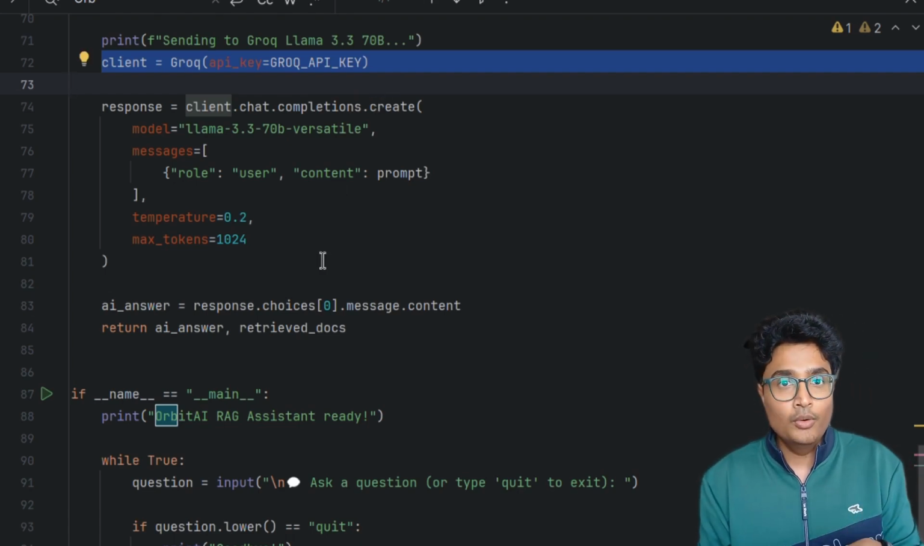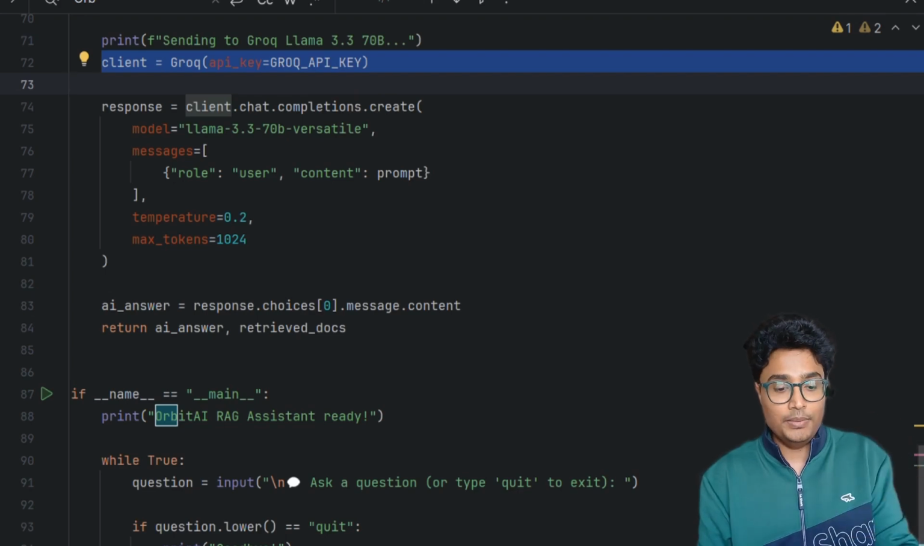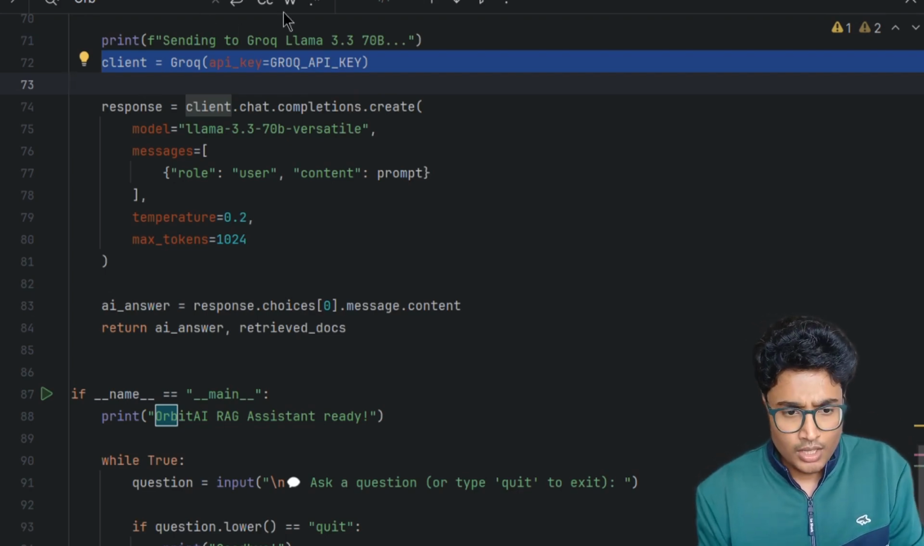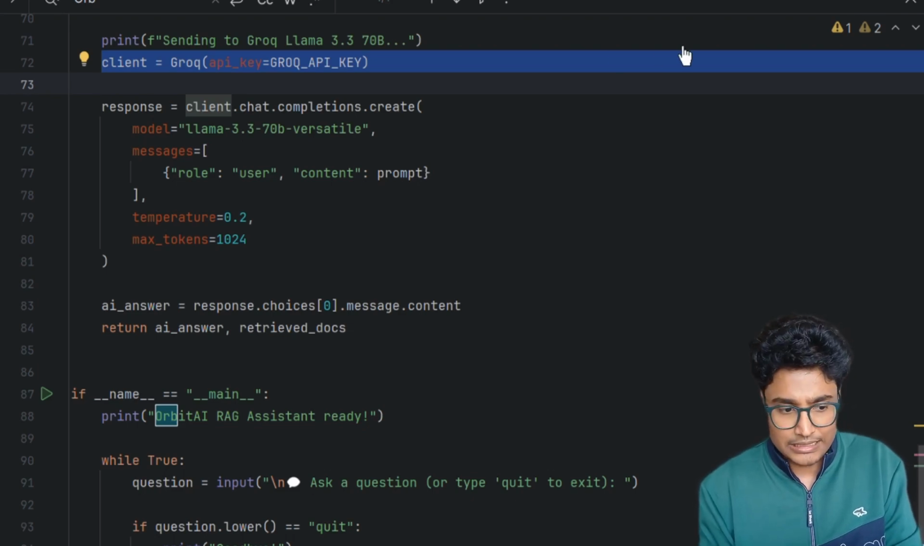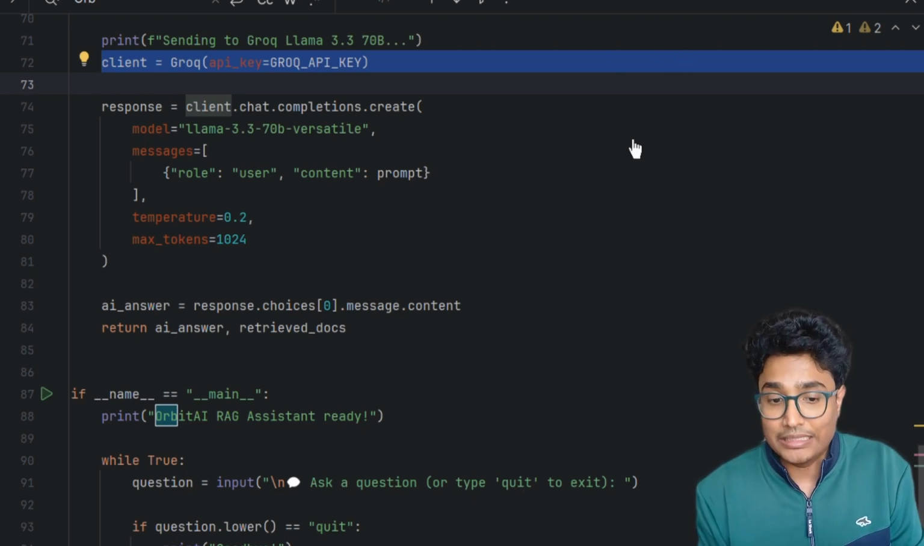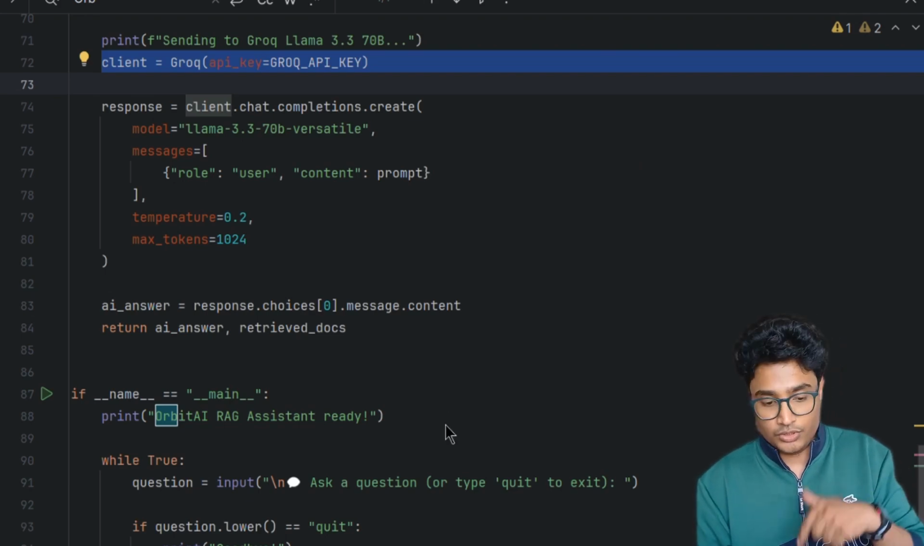If you are not sure how to create this API key, you need to sign up on the Groq platform, which I can show. If you just go to the Groq platform and go to the API keys, you can create your API key from here, and you can use that in your Python file.